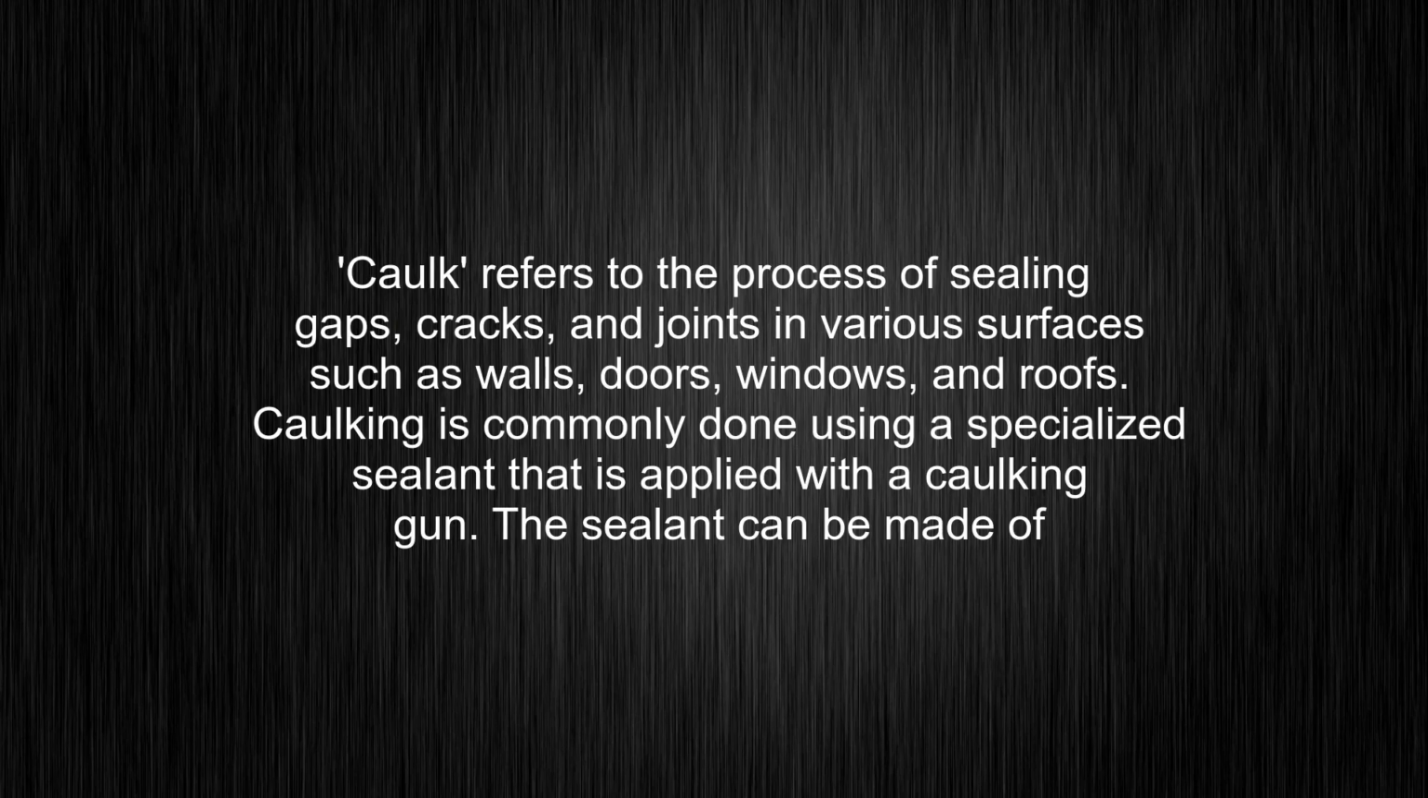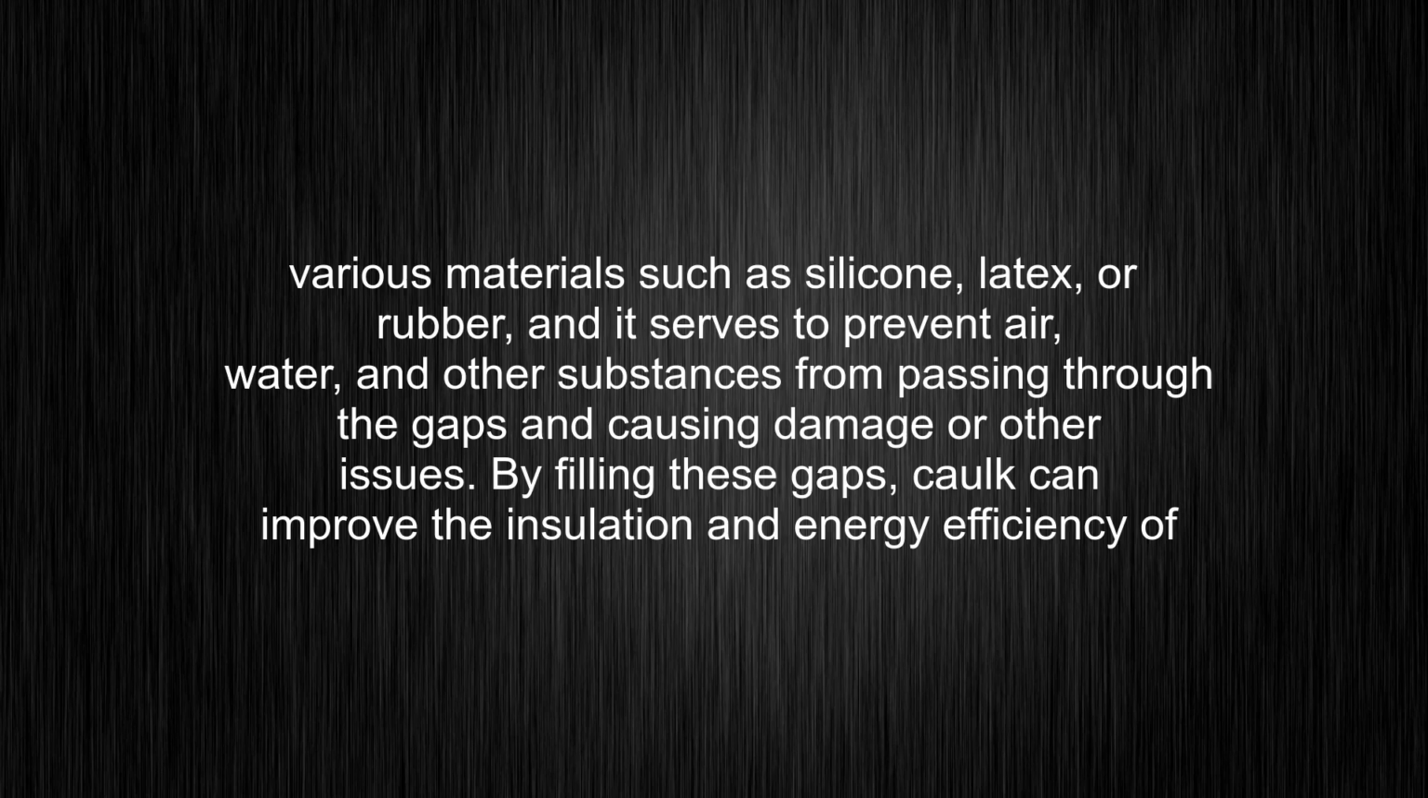Caulk refers to the process of sealing gaps, cracks, and joints in various surfaces such as walls, doors, windows, and roofs. Caulking is commonly done using a specialized sealant that is applied with a caulking gun. The sealant can be made of various materials such as silicone, latex, or rubber, and it serves to prevent air, water, and other substances from passing through the gaps and causing damage or other issues.